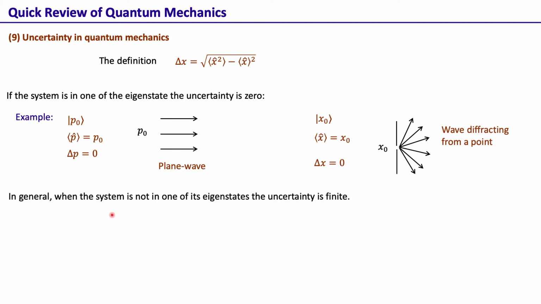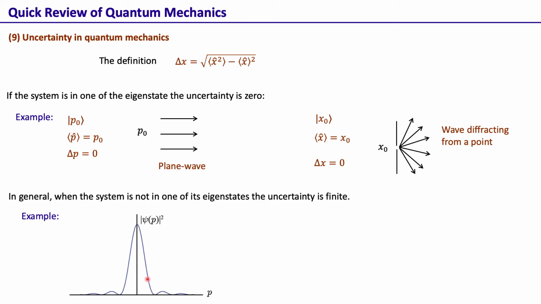But in general, the system is not in the eigenstate, and at that point the uncertainty of the physical variables is finite. So for example, this is the momentum basis wave function of a system coming out of a single slit that we actually saw.